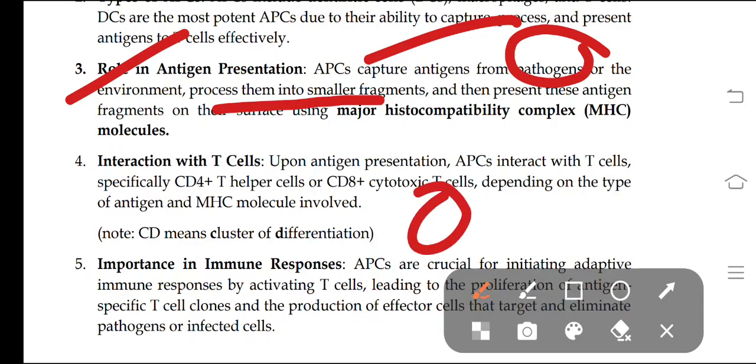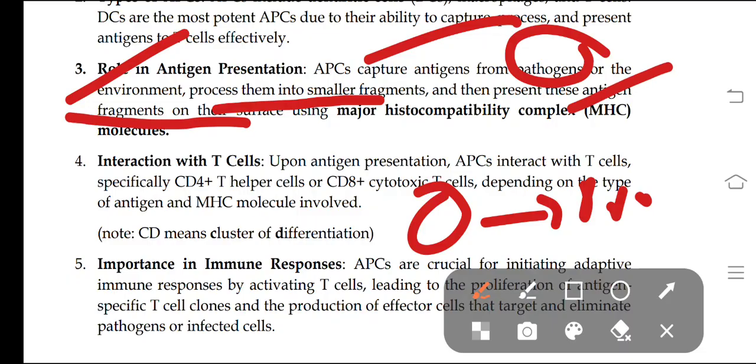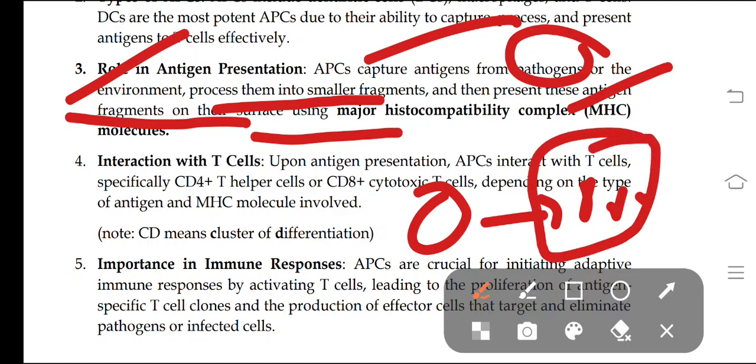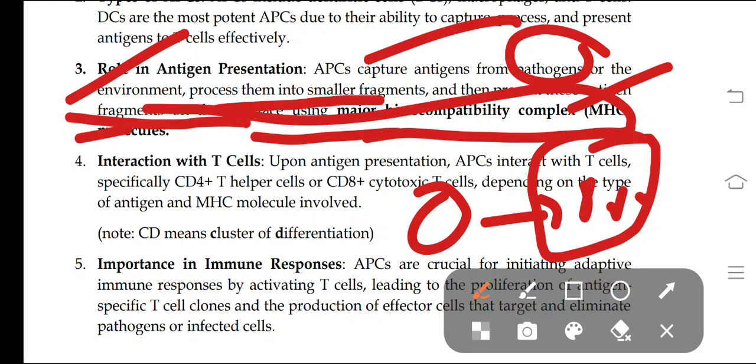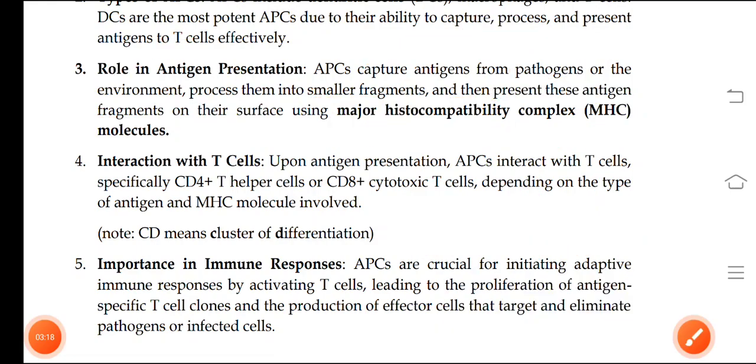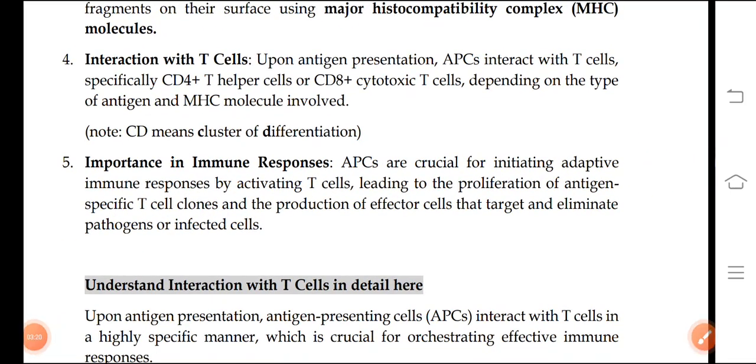The antigen is cut into small pieces, so it is processed into small fragments, and then they present these antigen fragments on their surface using MHC complexes. MHC complexes you will get to know later.